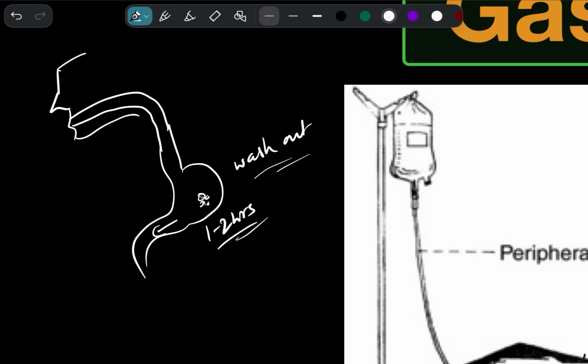So how exactly do we perform this? We are going to put a tube. We put a tube here, and this tube has to be connected up to the stomach. Then from here we insert water, and this water is going to wash out this poison. So this is the first thing. Right? So one and only aim of gastric lavage is washing the stomach before the poison reaches into the intestine. Number one. Number two, what kind of washing is this, is it diluting or what?